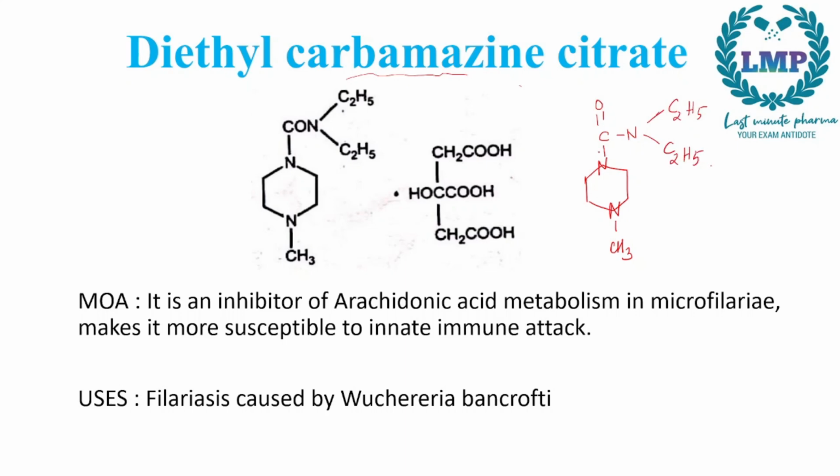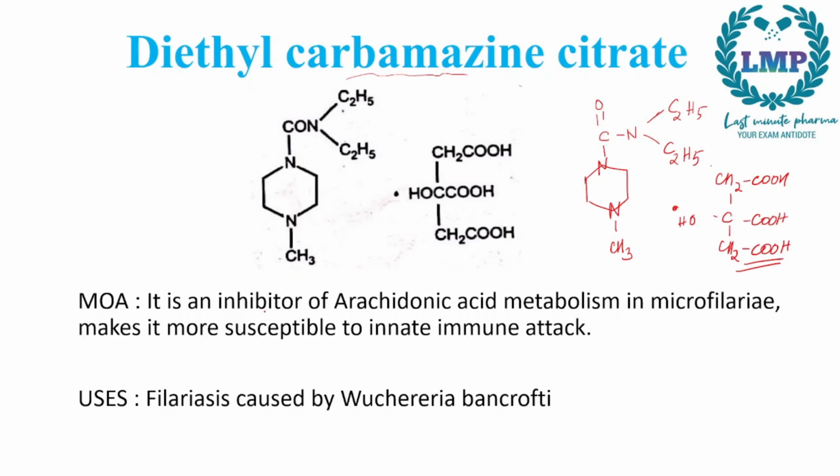C2H5 right here. And then since it's a citrate, we will draw a citric acid group. So CH2, COOH, C which is attached to OH, and COOH, and then again CH2, COOH. So this is the structure of diethyl carbamazine citrate.